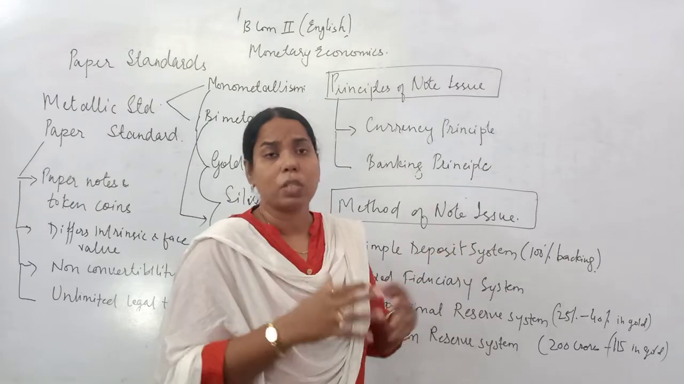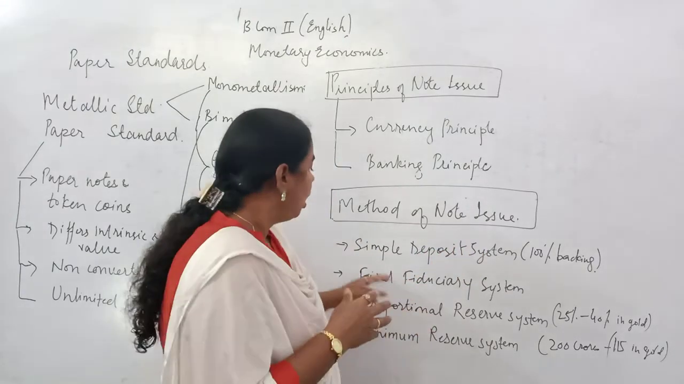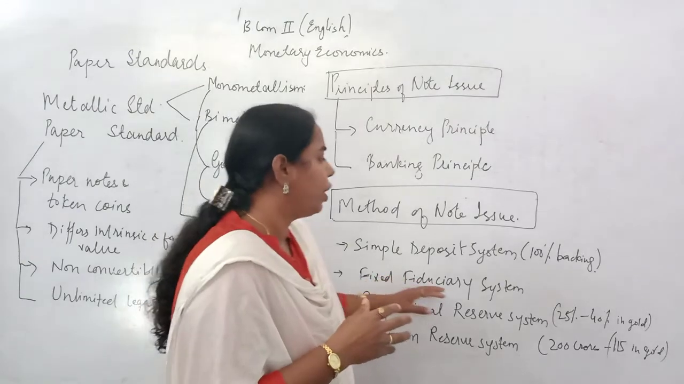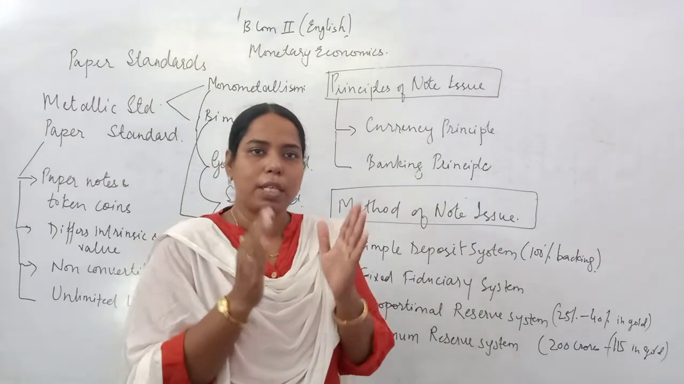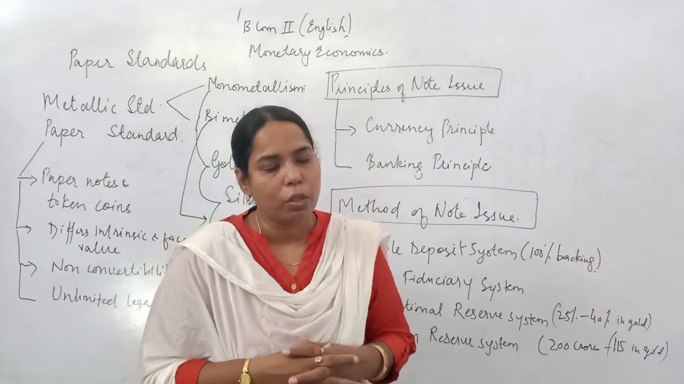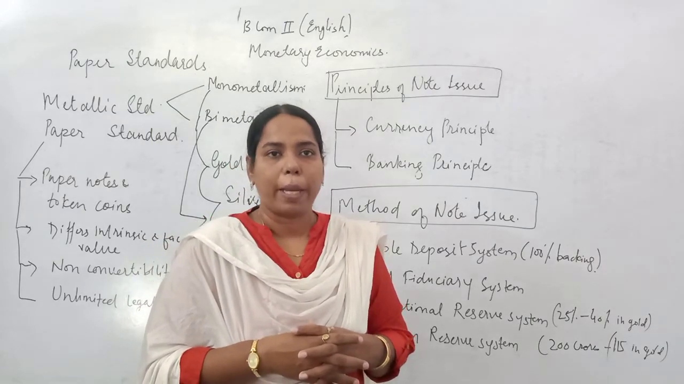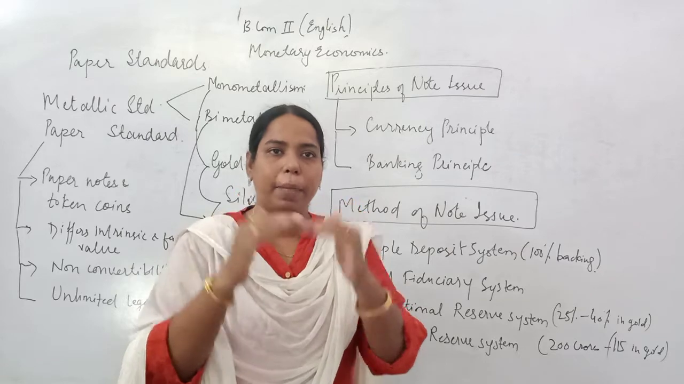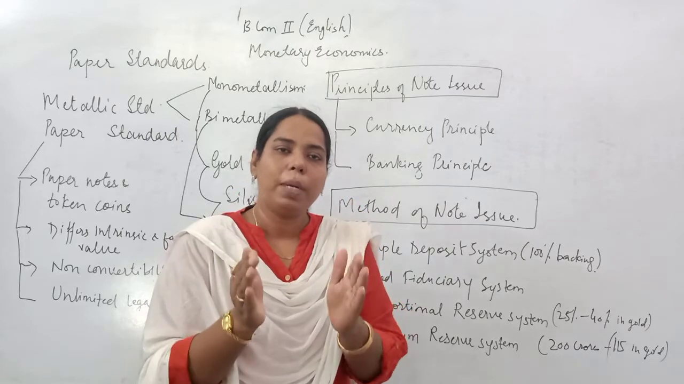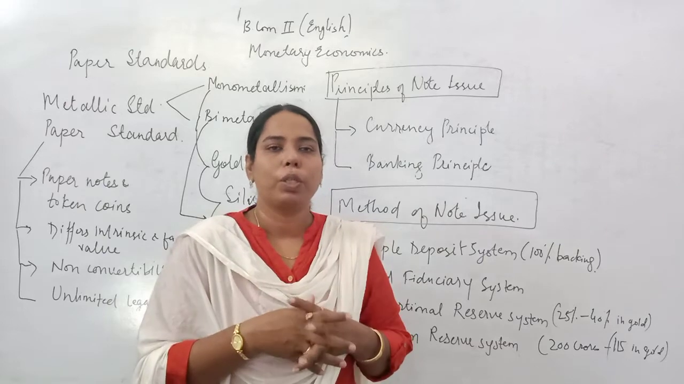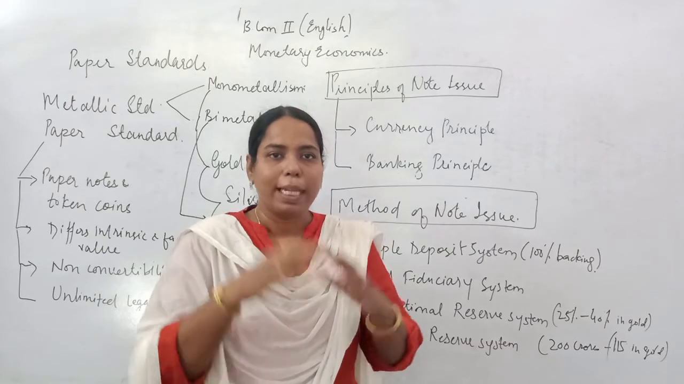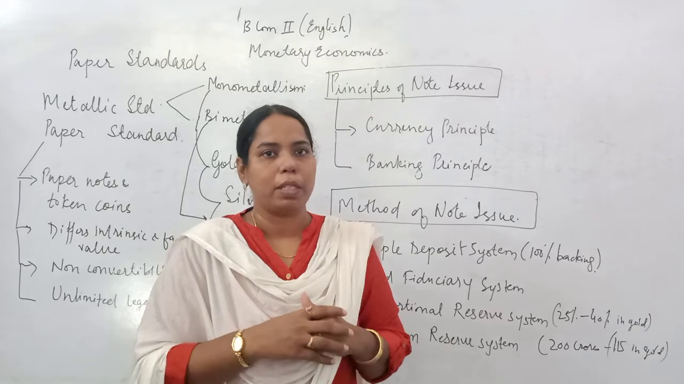This is inelastic in nature. Now the second one is the fixed fiduciary system. The fixed fiduciary system is a method of note issue whereby up to a certain limit, government approved securities are required for issuing the currency. That is called the fiduciary limit.